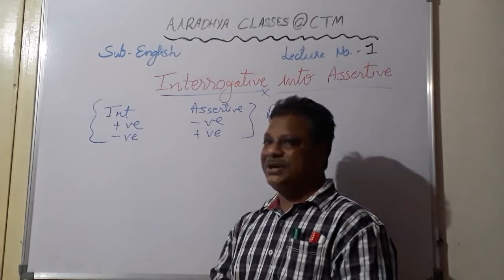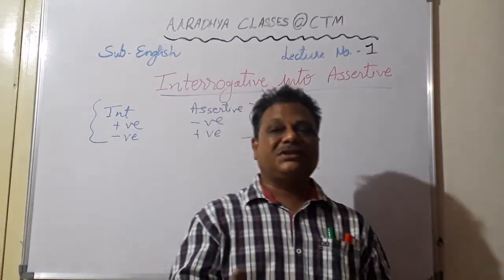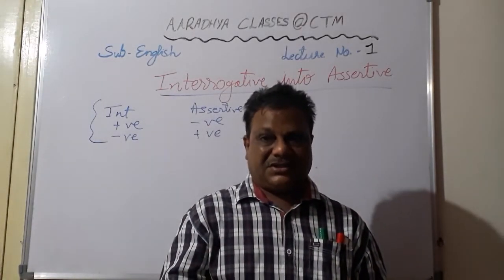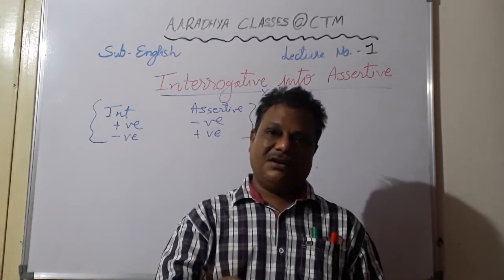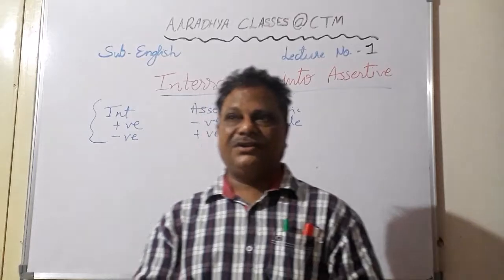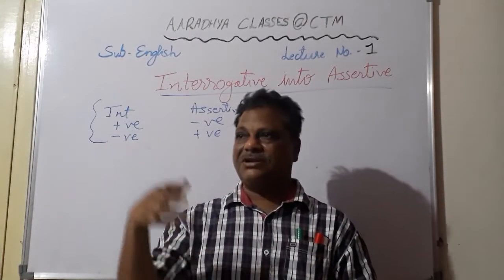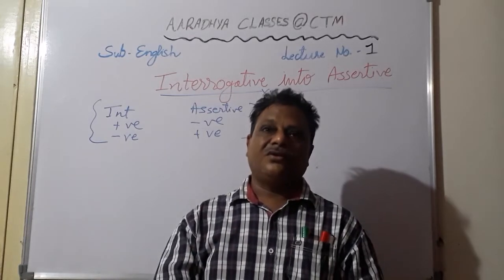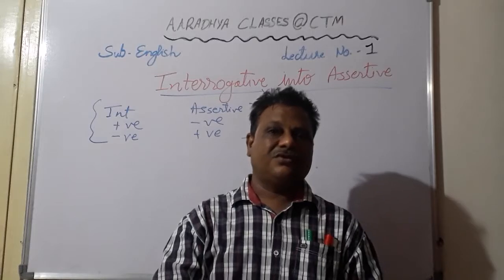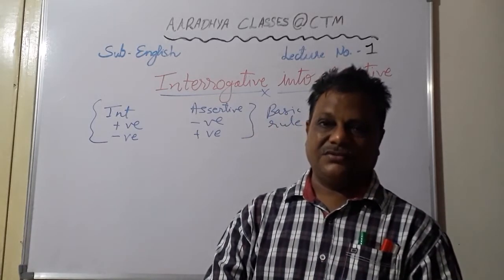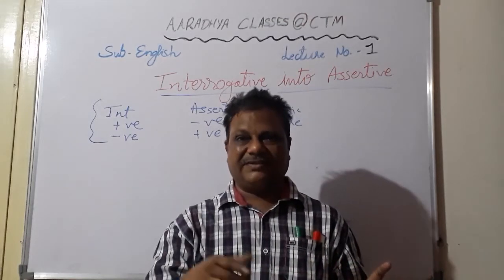Then coming to the imperative sentence, third type. Now imperative sentence is nothing but, students, a request, an order, a command, an instruction, all these things are there in imperative sentences. And you see they can also be positive also, negative also. For example, shut the door, don't disturb him, okay, do your work quietly, don't go out of this class right now. Okay, so students, these are the positive imperative sentences as well as negative.